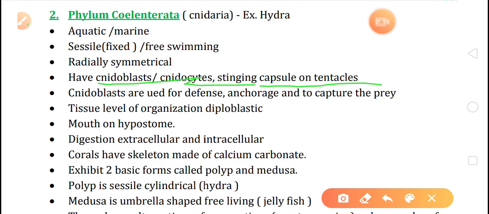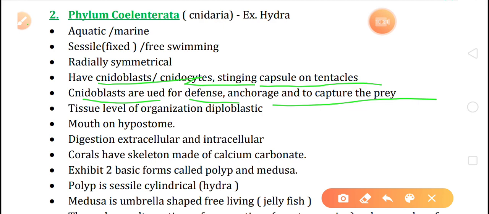So these cnidoblast, special types of cell, are used for defense. Okay, they protect, and also for digestion, capture their prey. So they play important role. Cnidoblast, that is the special cell that are found in coelenterate.